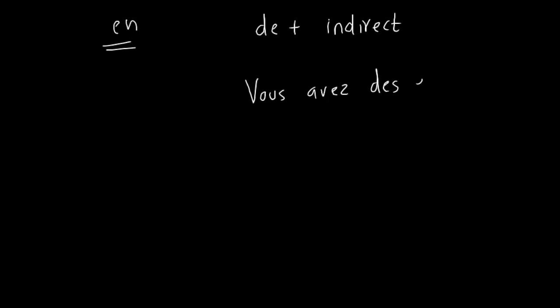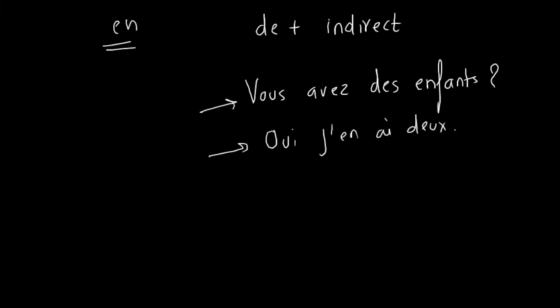Sunil, if you remember, we had a complete session on en. So this preposition de plus indirect object is just one case, right? Vous avez des enfants? I asked this question. Do you have kids? And then somebody said, oui, j'en ai deux. Yeah, exactly. They use it like that. Yeah, and we have learned this.